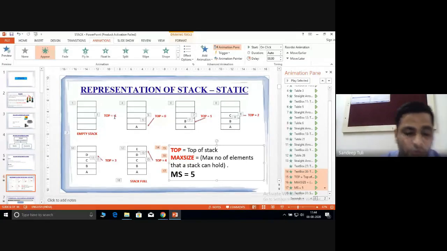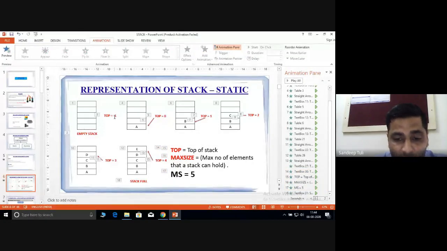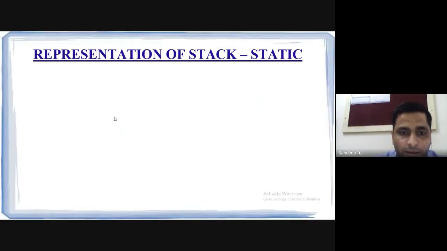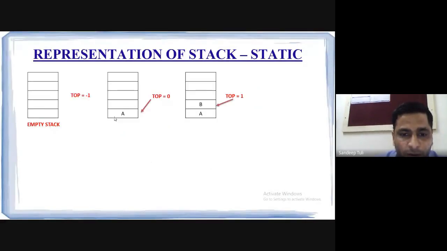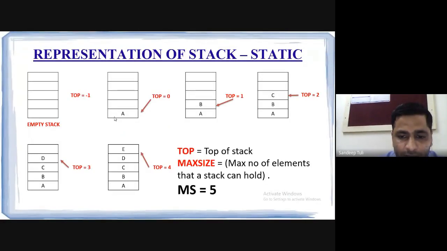Top equals to -1. That is actually why I am discussing this, because this is now the next topic of this slide. So this representation is okay now. Is there any doubt in this? Now I am leaving the maximum size as the maximum number of elements that a stack can hold. So ms is equal to 5 right now. So now there is no doubt in this. What is maximum size? Maximum size is as it is, the maximum number of elements that a stack can hold.